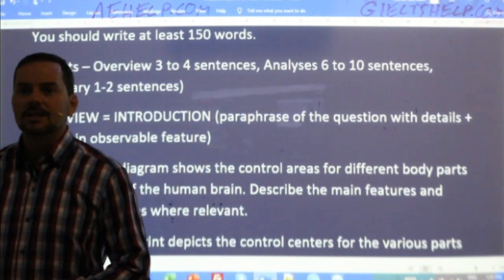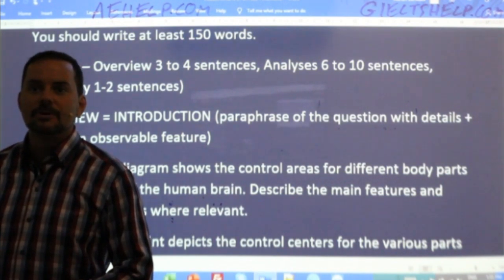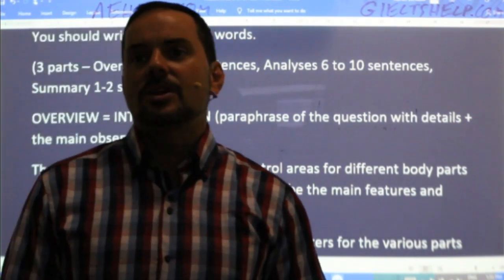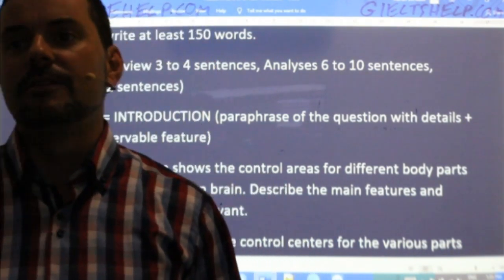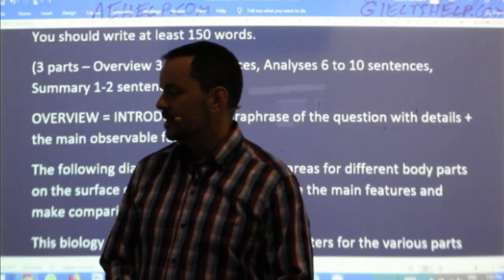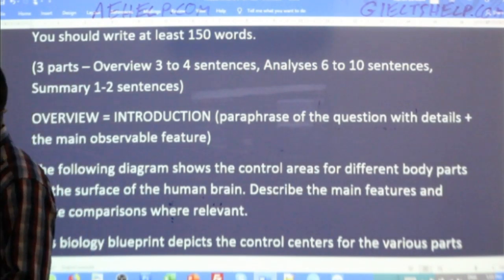The blueprint indicates the control system of various human body parts, dividing it into primary somatosensory and primary motor areas. Nice. Okay, and then we have Danish and Alvina. They both look good. I have to move on so that we can continue with the essay, but I will get to your next responses, okay?